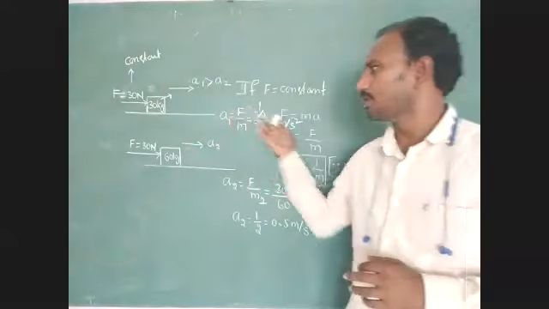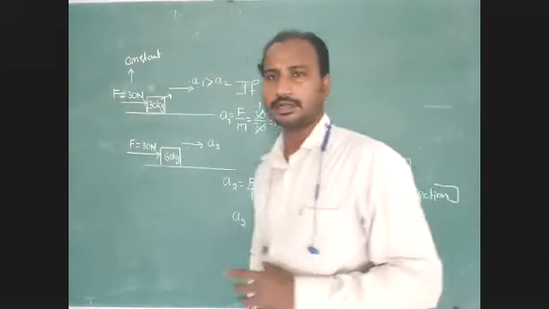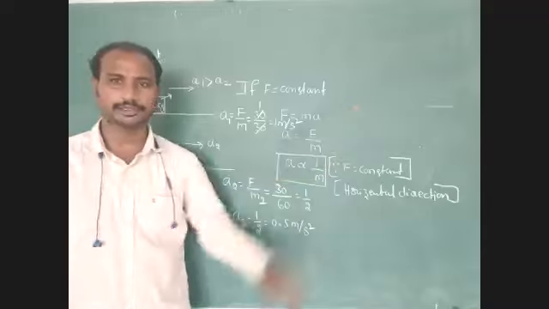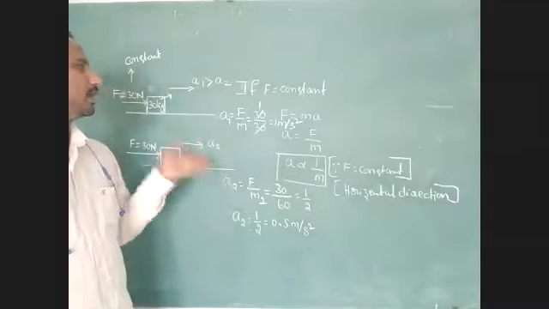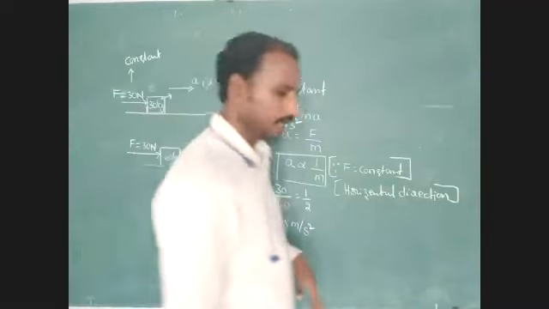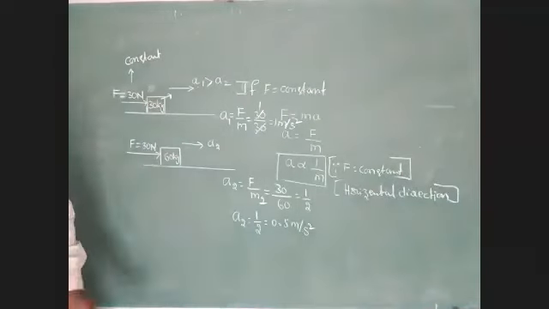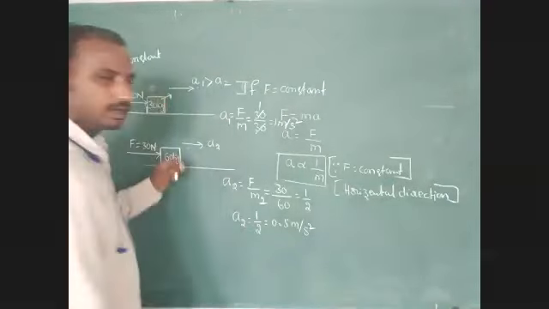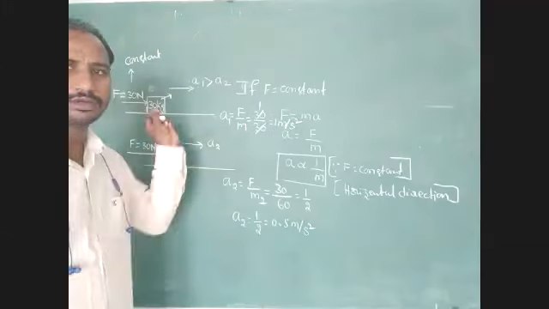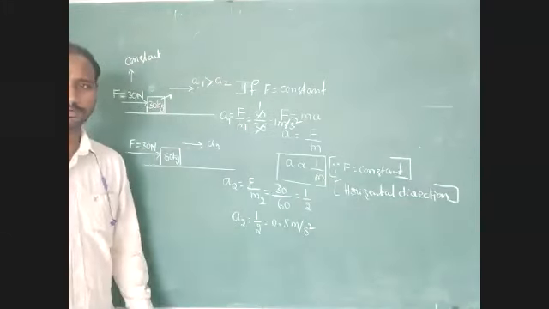In which direction did we calculate that acceleration? Along the horizontal direction. Note down this problem for a few seconds. Next, I will explain one more example problem for you.